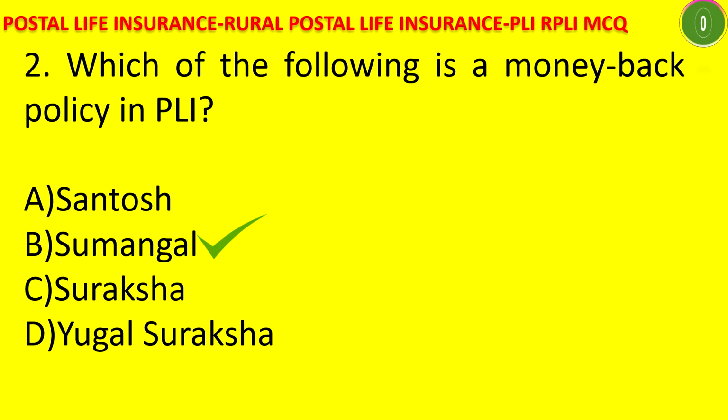You may have to know all the names that are given as Santosh, Sumangal, Suraksha, Yugal Suraksha, what they are called. Okay. Santosh is endowment assurance and Suraksha is whole life. Yugal Suraksha is the joint life insurance and Sumangal is the money back policy.